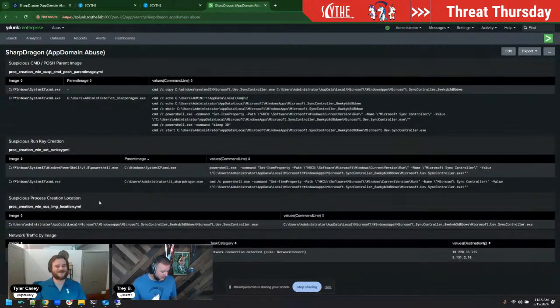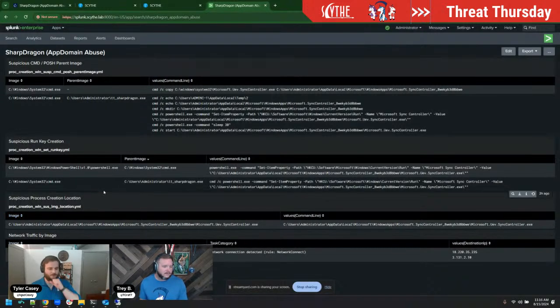That's fun to say. So in that, it's just looking for executables that are running, processes being created inside of directories that are abnormal, which to me, an abnormal directory is anything that's not Program Files, x86, and anything not in System32. If it's not in there and it's executing, I want to know about it, right?